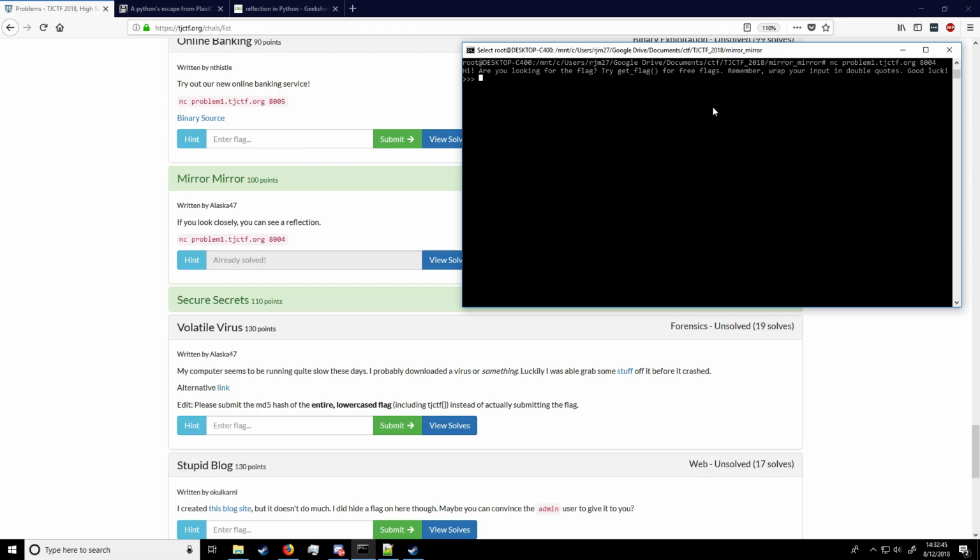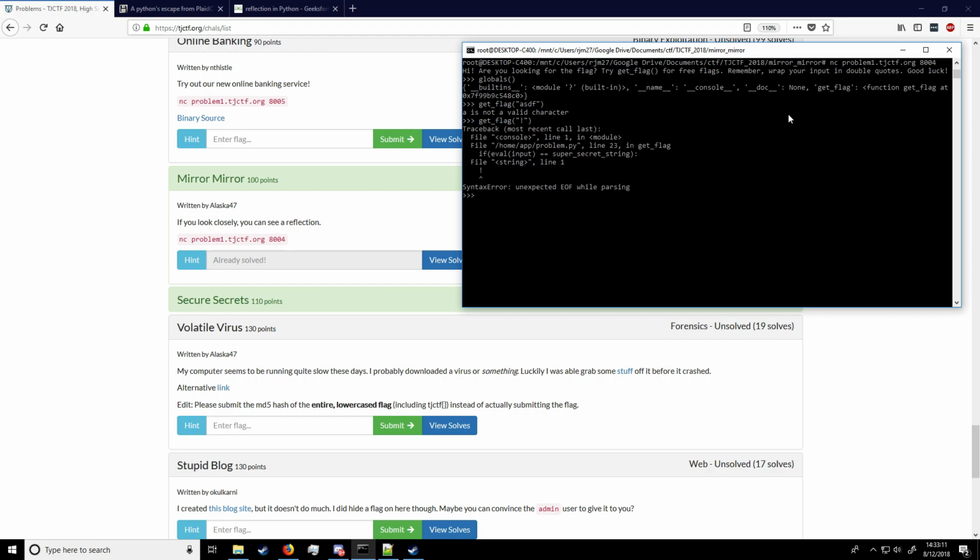So first thing I did in this interpreter was just do a call to globals to see what functions are global, and we can see only some basic built-in stuff and then the get flag function they told us exists. So if we go ahead and call get flag with an argument, say asdiff, and see what happens, it tells us that A is an invalid character. So that leads me to believe maybe alphabetical characters won't be valid, so I just threw in a special character, exclamation point, and then I got this error.